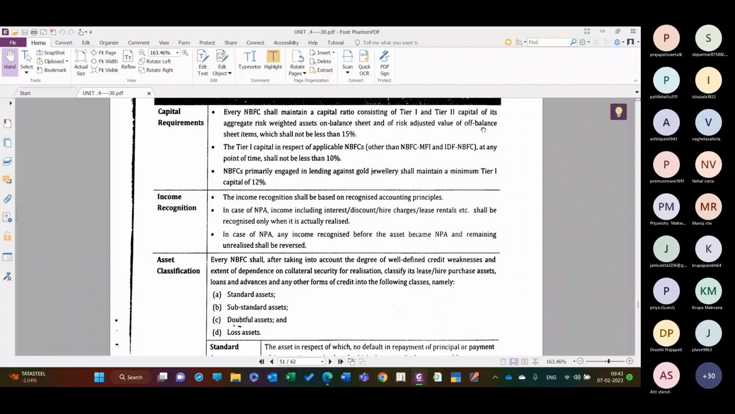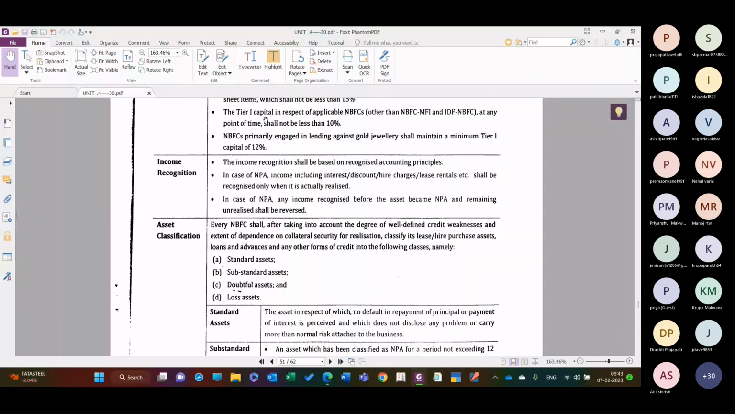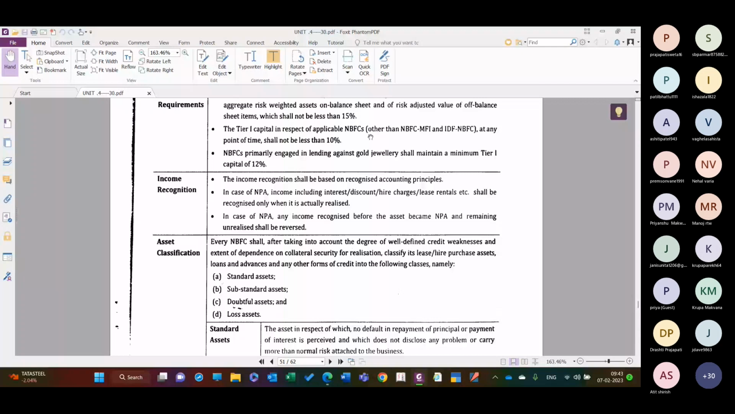So the tier 1 capital in respect of applicable non-banking financial companies other than NBFC of MFI, and that we already learned, right? Microfinance corporations and infrastructure debt fund at any point of time shall not be less than 10%. It should not be less than 10%.